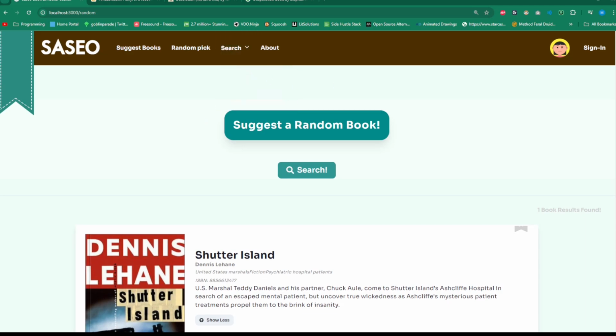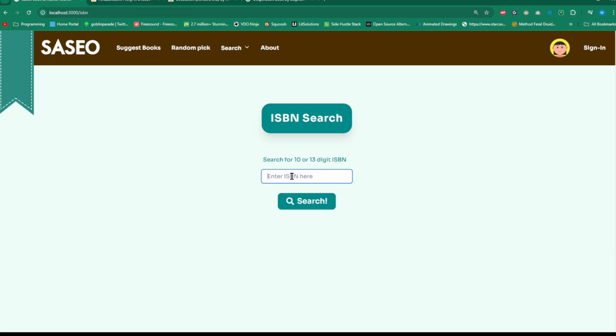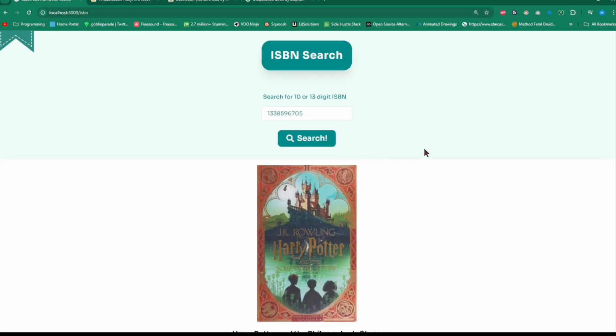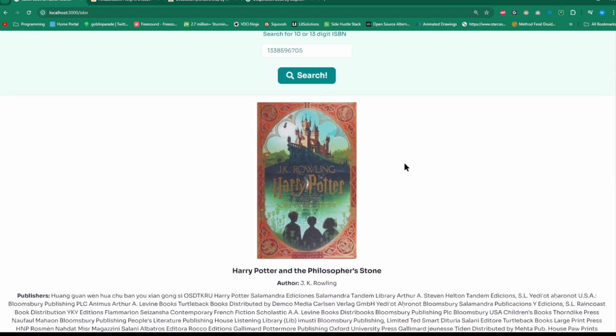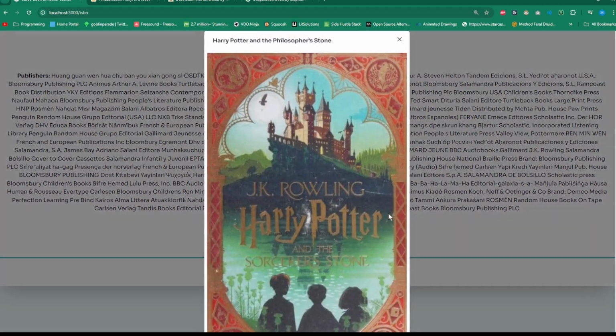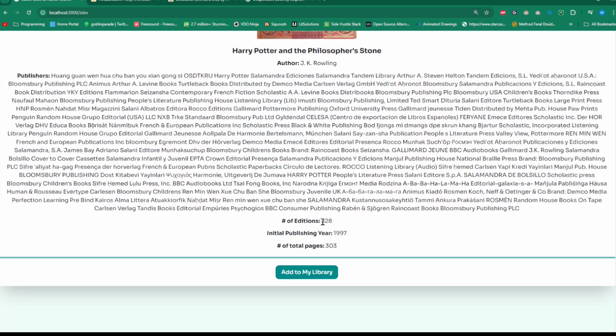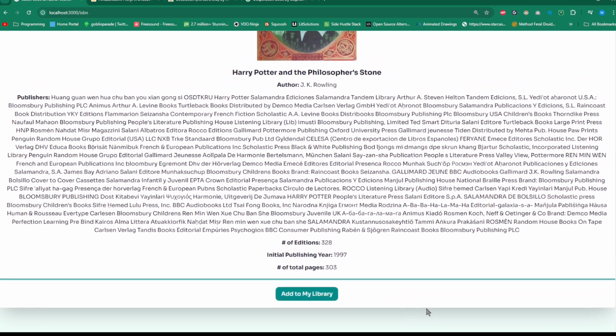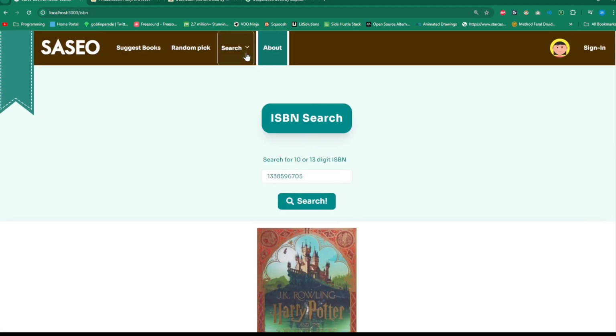So I have one ISBN that I prepared here because, again, I don't have a lot of memory when it comes to ISBNs, but just in case the user would want to find a certain book that they only have the ISBN number for, they can. Oh, sorry, I copied the wrong thing. There we go. And then they find Harry Potter and the Philosopher's Stone, which shows some information like the publishing, the number of editions, the year it was published, and the number of pages. I thought it was going to be more. You can also add to my library, which is a feature I'm still going to add as well.